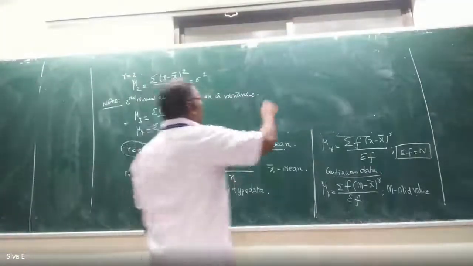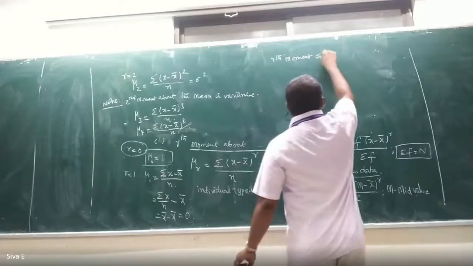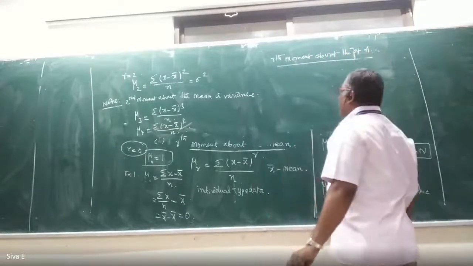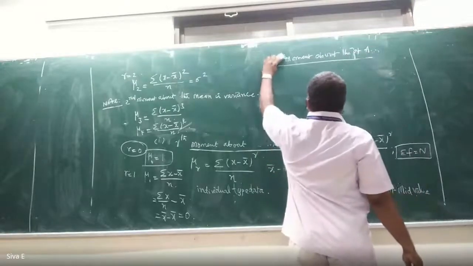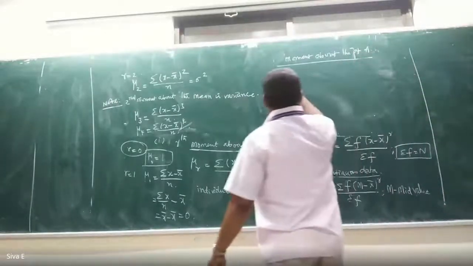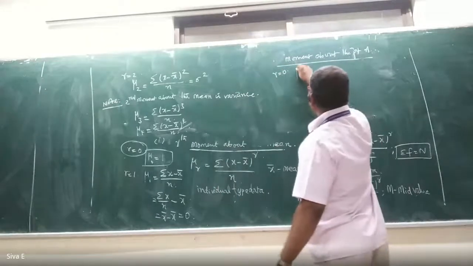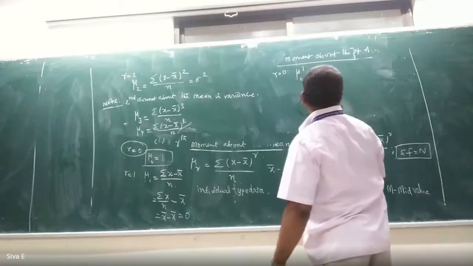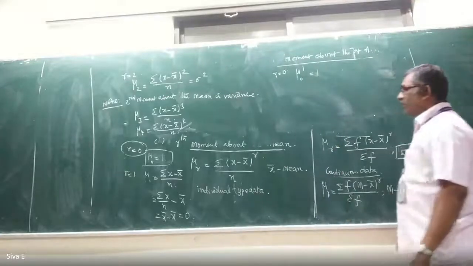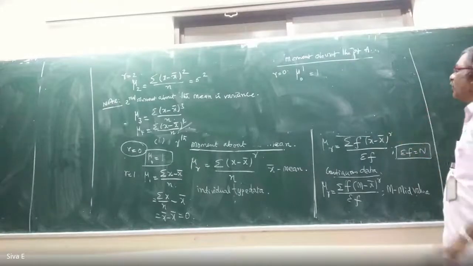Next one is the moment about the point a. See, simply write moment about the point a. In the moment about point a, what is the notation? First one, when r equal to 0, what happened? When r equal to 0, mu 0 dash, nothing will be changed, it is 1, because anything power 0 is 1. So r equal to 0, mu 0 equal to 1.